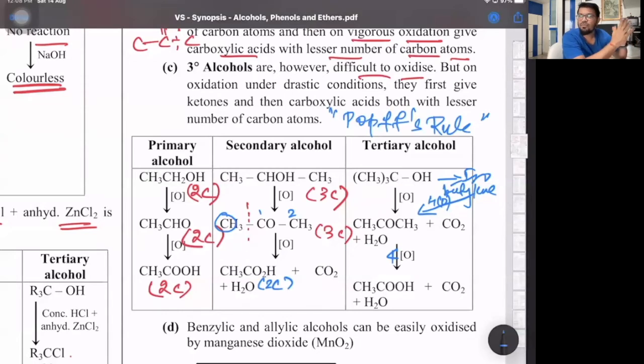So one of the major products will always be acetic acid when oxidizing a higher ketone. The reason is stability: the lower alkyl group has the least plus I effect, so least repulsion and least steric hindrance, so stability is more. As the bulk of the alkyl group increases, the plus I effect increases, and its steric hindrance also increases.